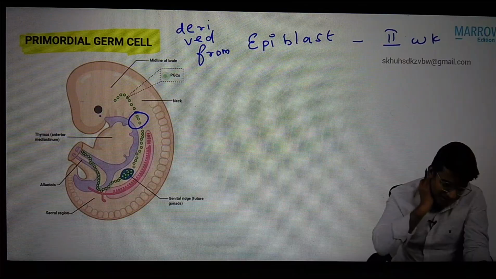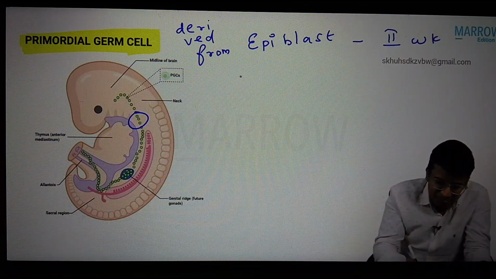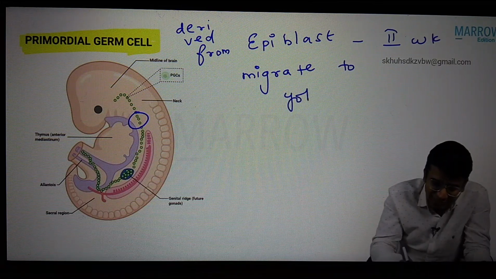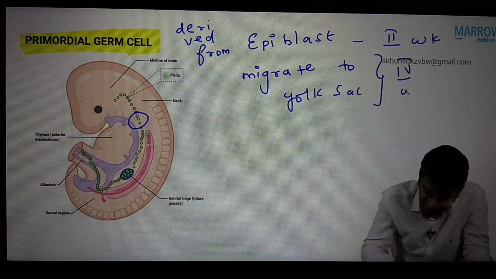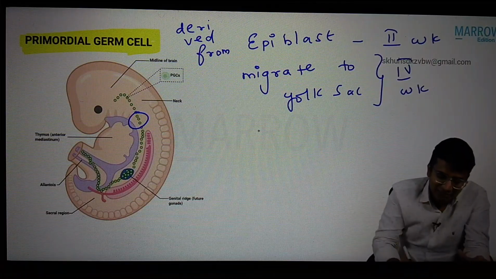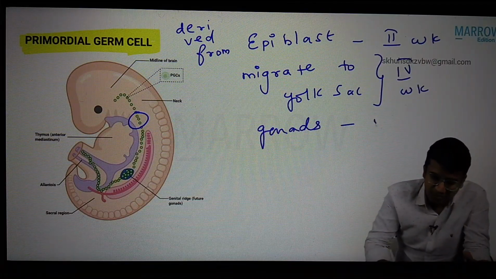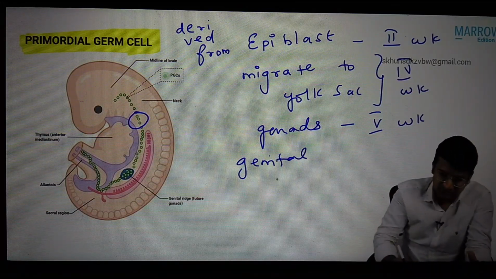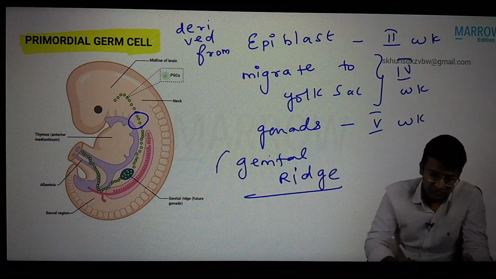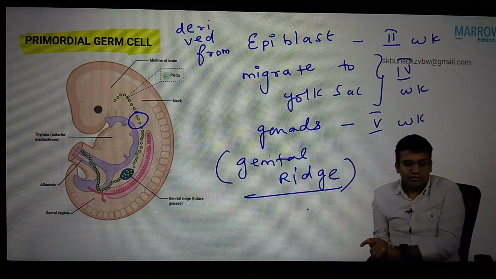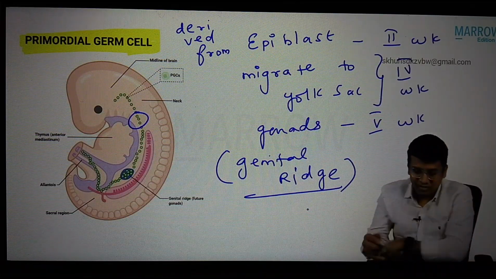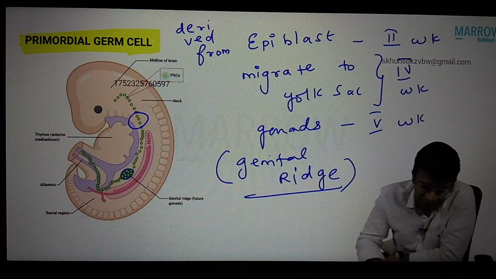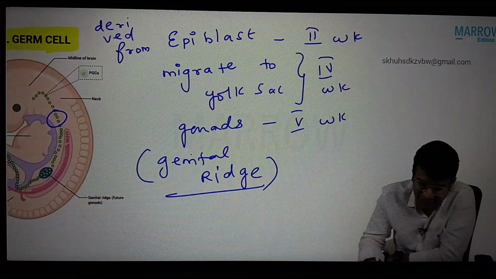Now this primordial germ cell migrates to the yolk sac by the fourth week. Finally, they migrate to the gonads by the fifth week. Gonads means genital ridge, the future gonad. They go into the gonad by the fifth week. Now, this is the story of the primordial germ cell. So the primordial germ cell is derived from the epiblast during the second week.